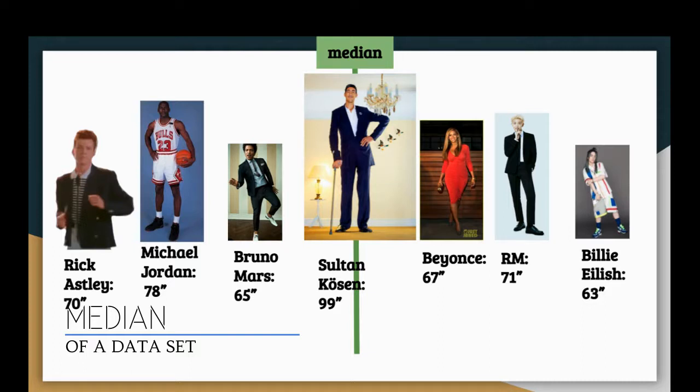Now, for those of you who know the median is the middle number, am I correct here to say that the median is Sultan Kosin, who is 99 inches tall? Is that correct? You might be thinking, no, that can't be correct. That cannot be the middle of my data, because 99 inches is the biggest number here. It's the greatest number here. So there has to be something wrong. This can't exactly be in the middle.